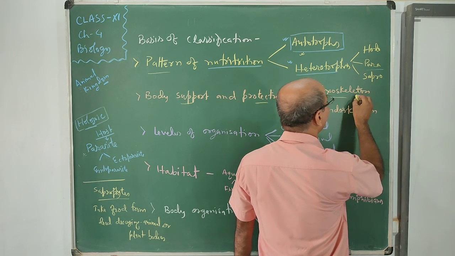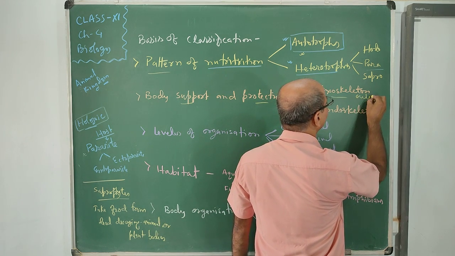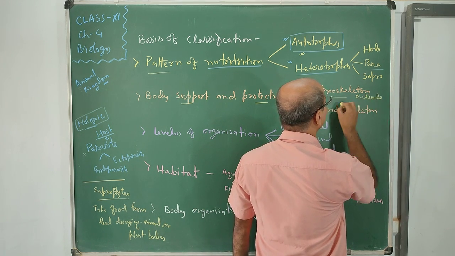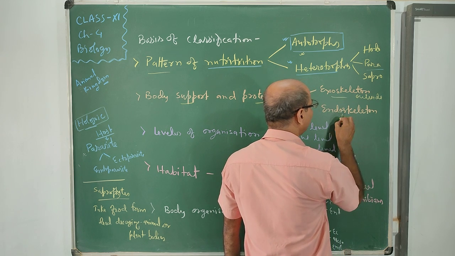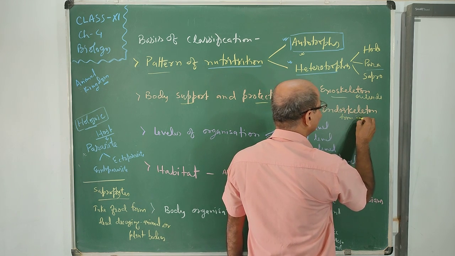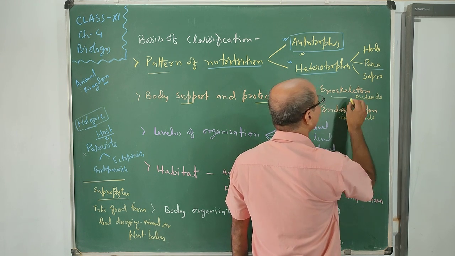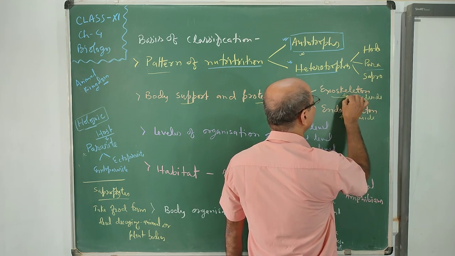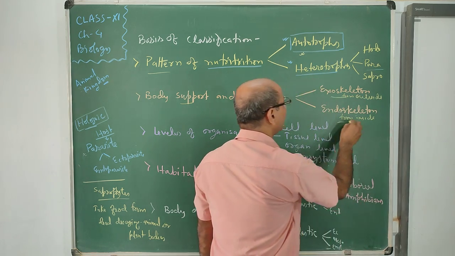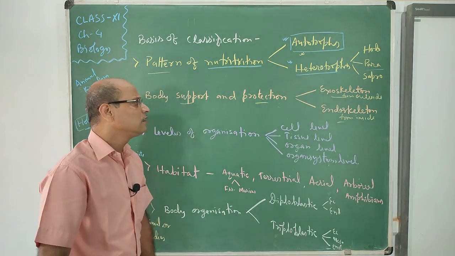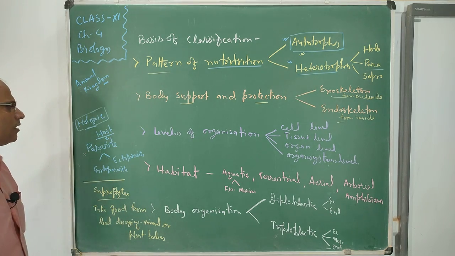Exoskeleton means outside, endoskeleton means from inside the body. So from outside and from inside the body, protection takes place by the exo- and endoskeleton.